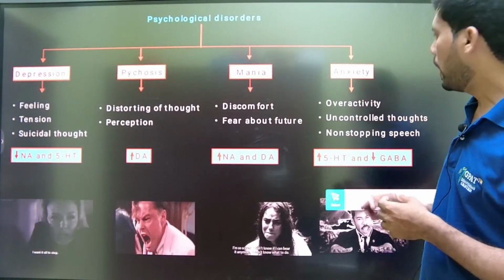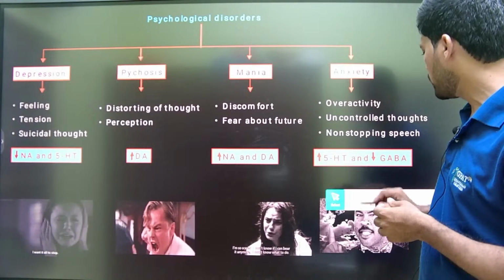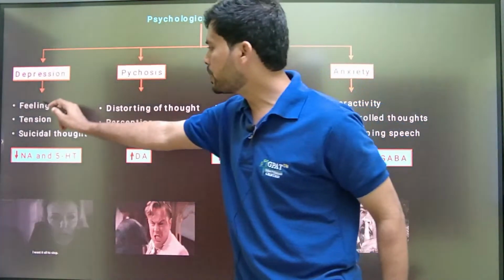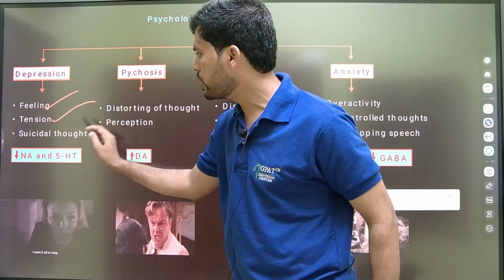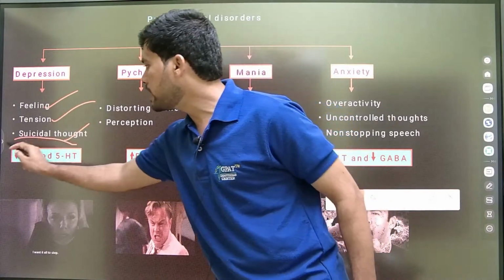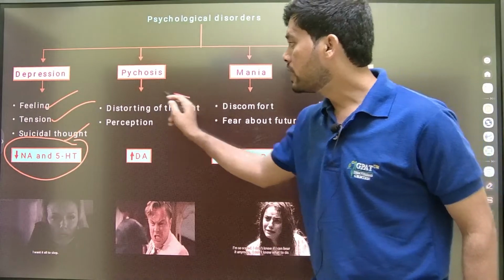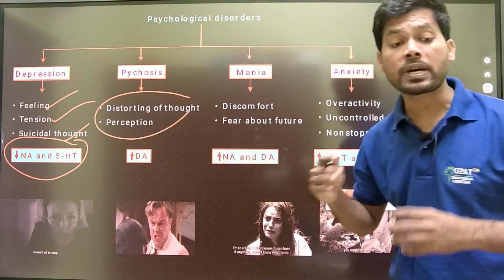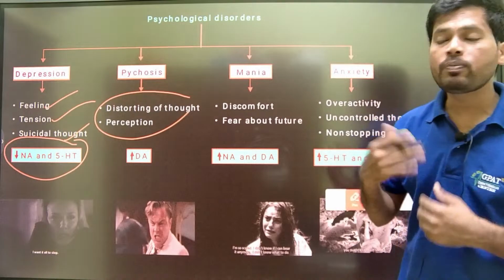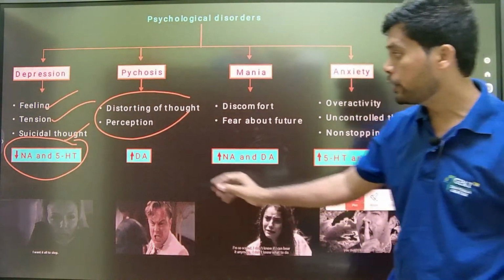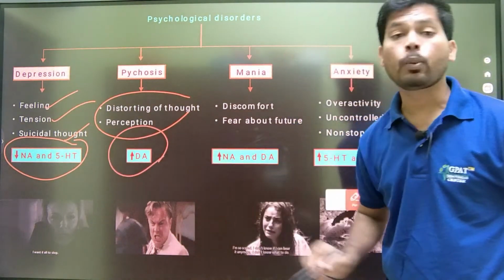As we know already, here are some of the psychological disorders. Depression is because of feeling sad, tension, suicidal thoughts, especially decreasing noradrenaline and serotonin. And psychosis is especially because of distortion of thought, and our perception also changes, especially due to over domination of dopamine function.